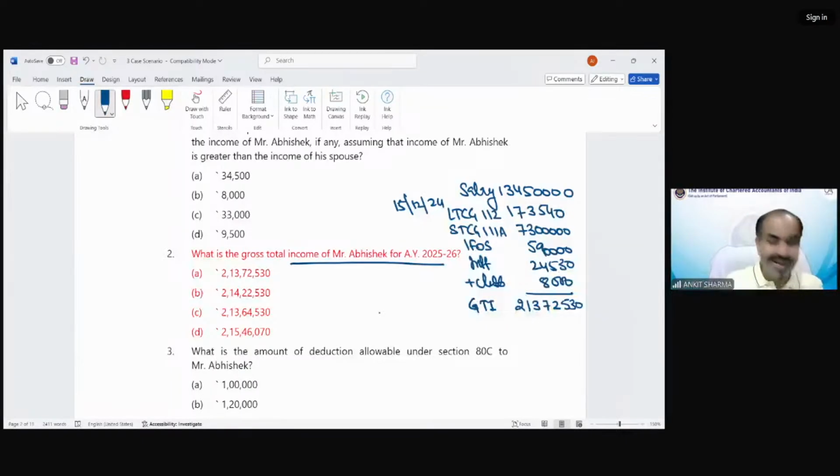Now taking the deduction, which would be 80C 75,000 and 80TTA, that was 10,000 rupees. After this, we get total income. In this MCQ they did not ask for total income. Why am I calculating total income? Because in the next MCQ we have to calculate the tax also. That's why I have already calculated total income also.